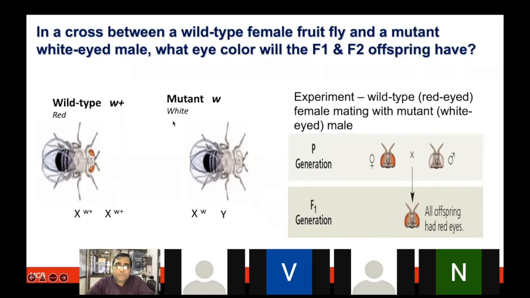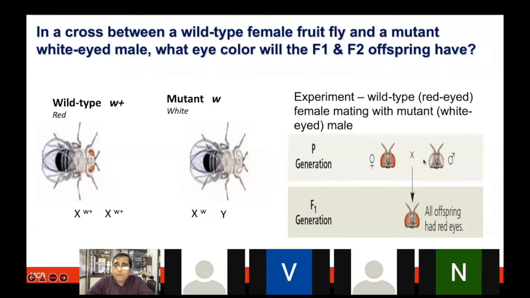So wild type and mutant. Now in this case, since we are talking about red eye color, W plus is the wild type feature in the XX chromosome of the female. In the male XY chromosome, we have this mutant white eye color. Therefore, it is X, small w, Y.